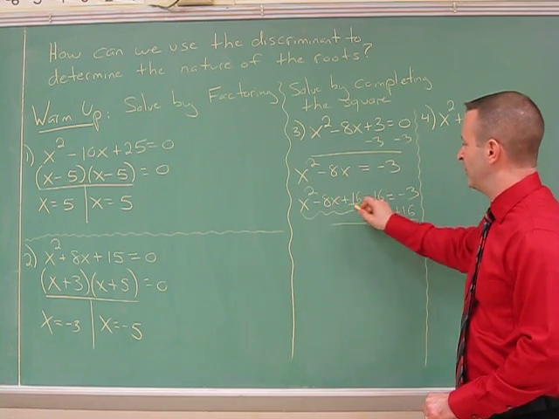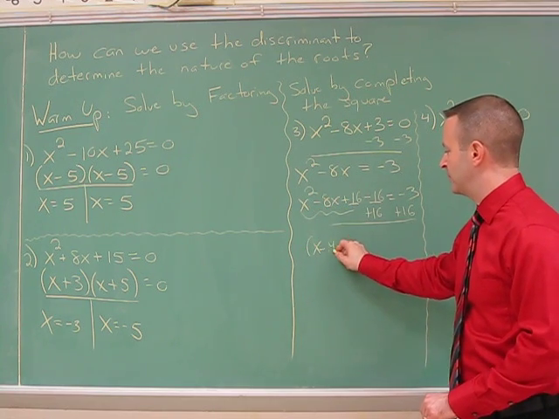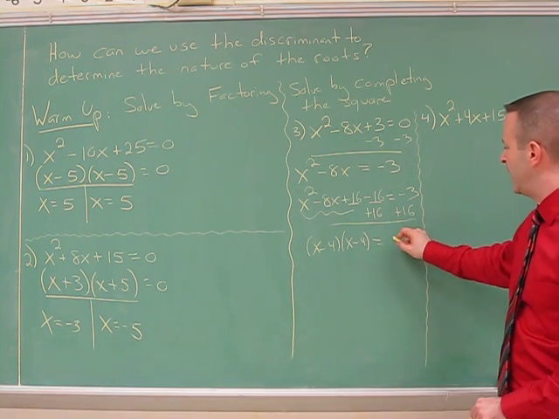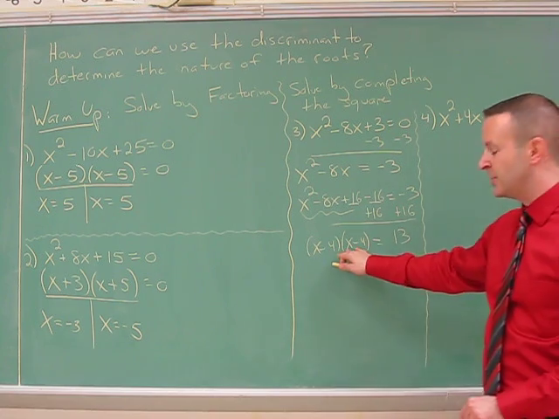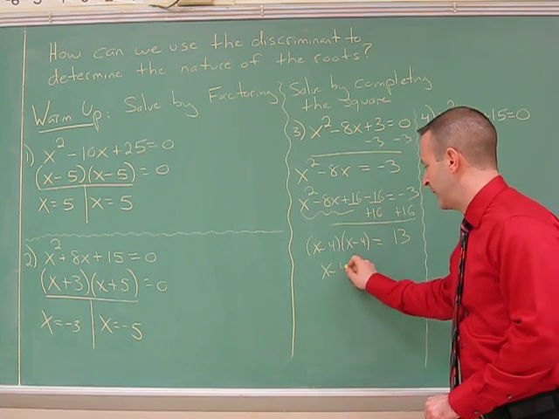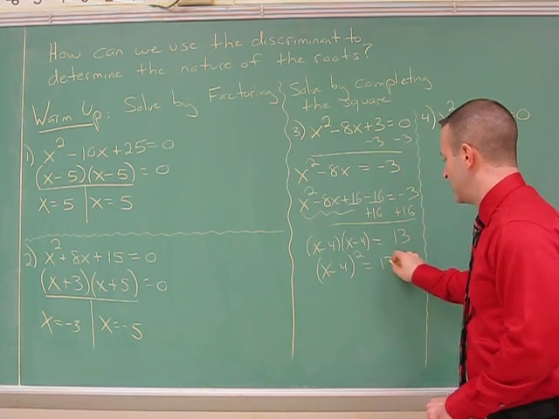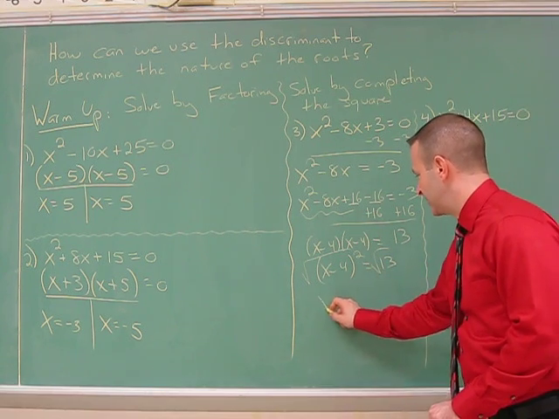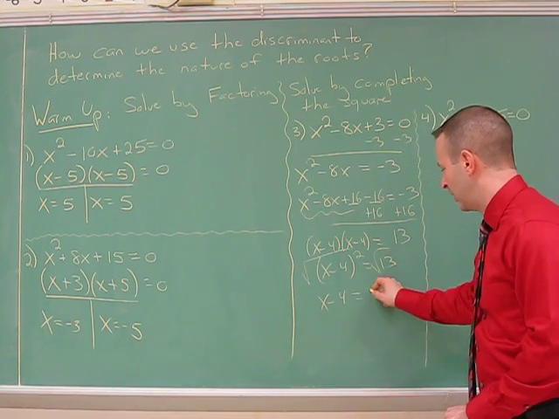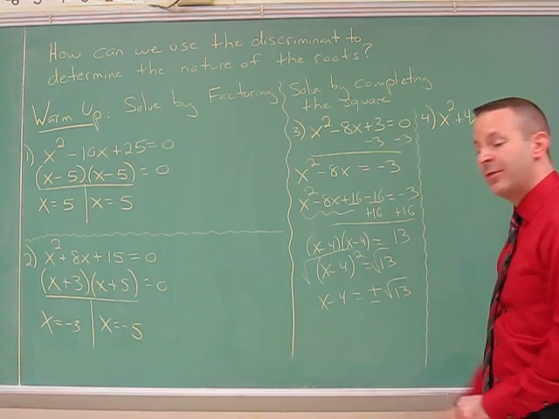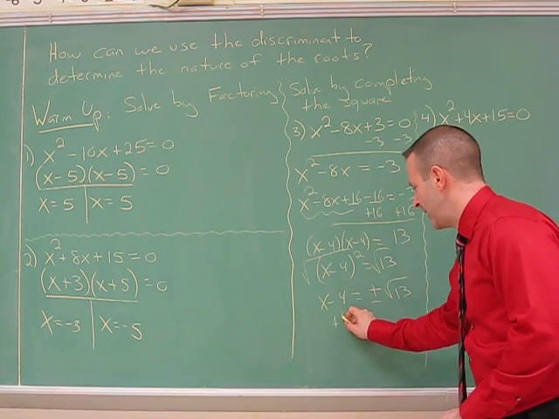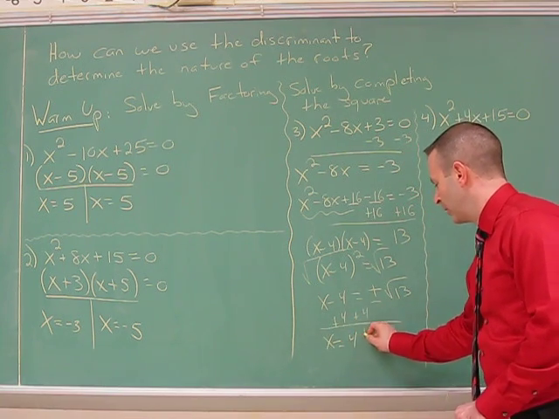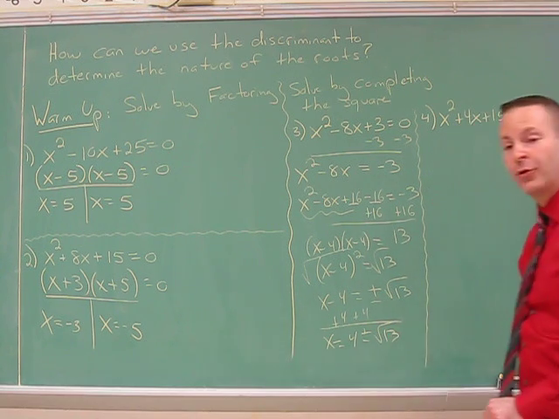This piece will now factor into x minus 4 times x minus 4. And on the other side, we get ourselves a positive 13. Since there's two of these, we can now square it: x minus 4 squared equals 13. We're now going to square root both sides. This gives us x minus 4 equals plus or minus radical 13. And to get the x alone, add 4 to both sides, and we get x equals 4 plus or minus radical 13.